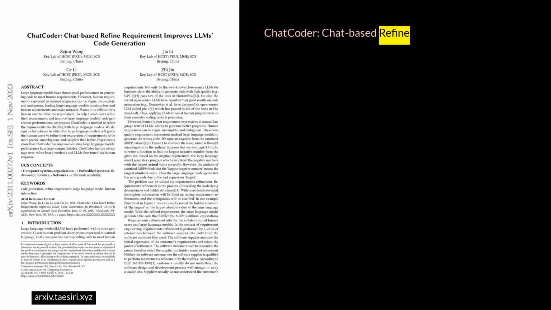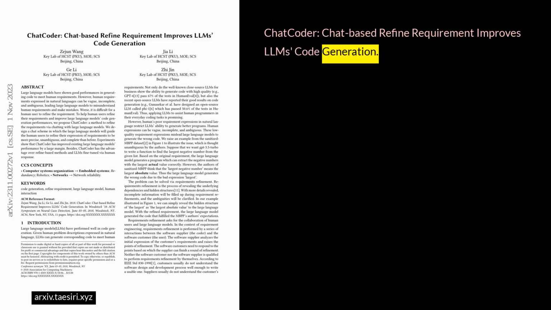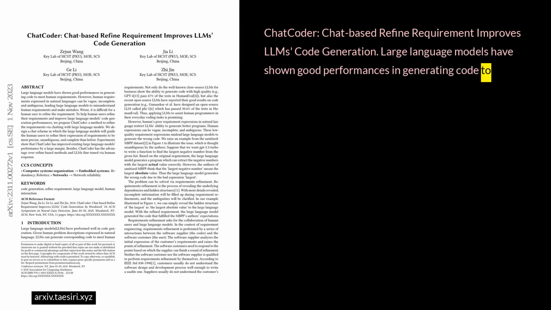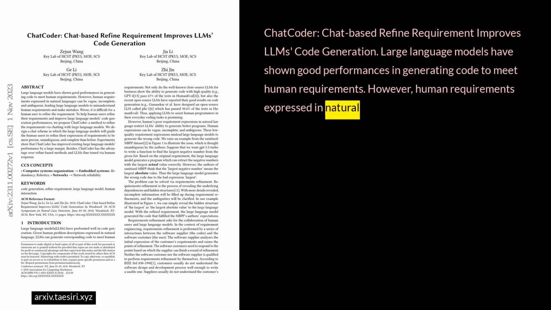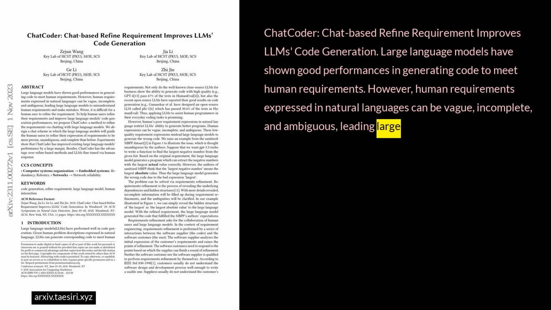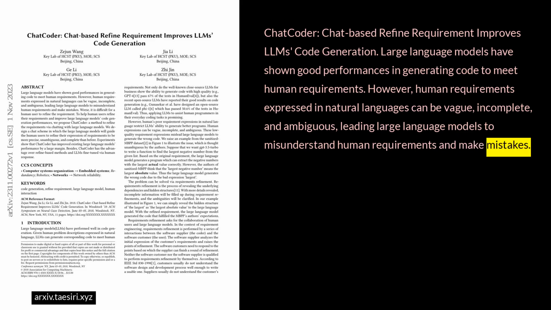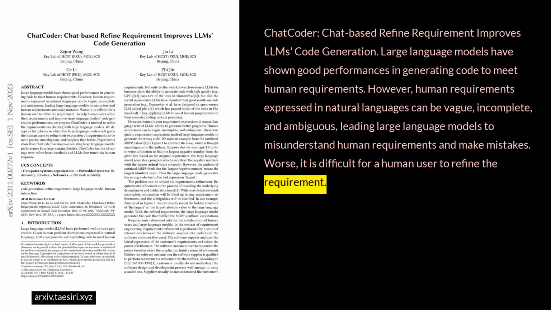ChatCoder. Chat-based refine requirement improves LLMs code generation. Large language models have shown good performances in generating code to meet human requirements. However, human requirements expressed in natural languages can be vague, incomplete, and ambiguous, leading large language models to misunderstand human requirements and make mistakes. Worse, it is difficult for a human user to refine the requirement.